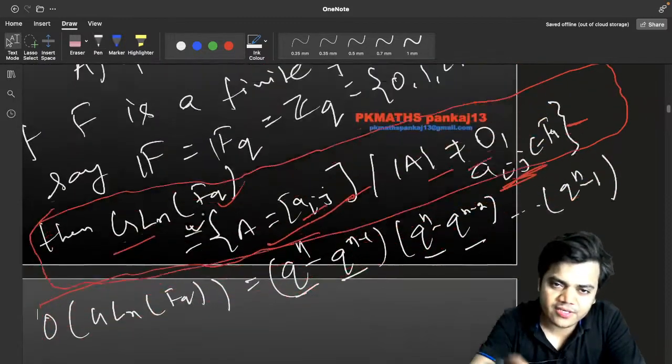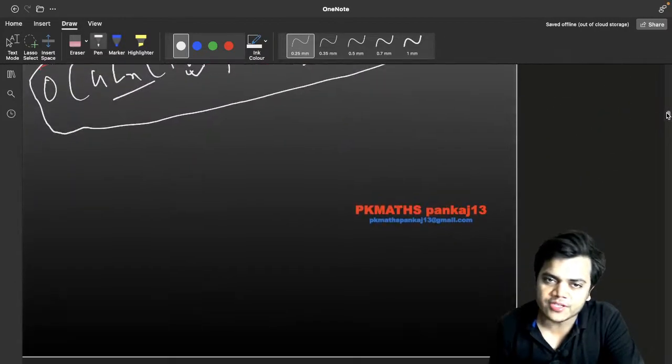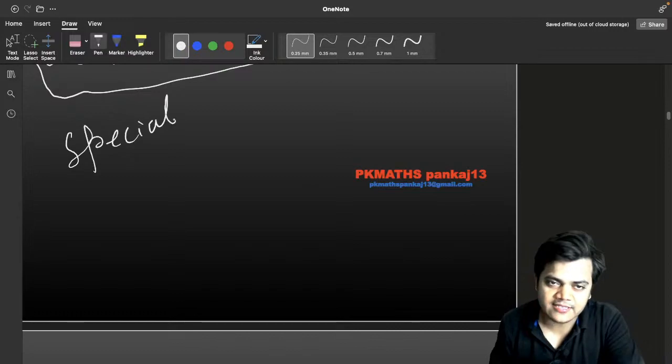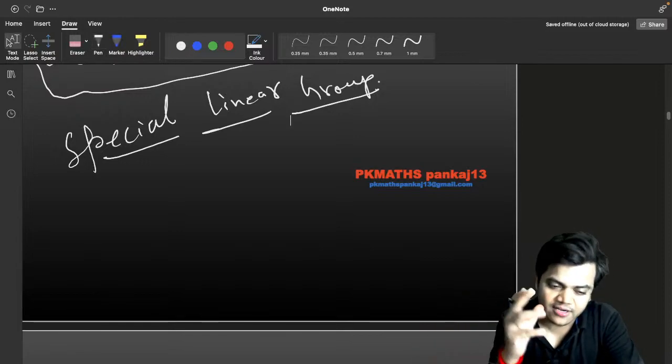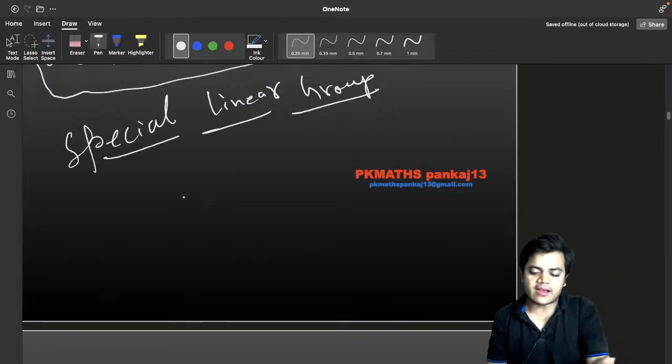Now I am interested in the special linear group. Yes, now I am going to discuss the special linear group, and you have to be a bit careful when things are going to be asked, so you should be careful to say anything. Before this we discussed the general linear group, and now we are going to put an extra condition and it will make it special.